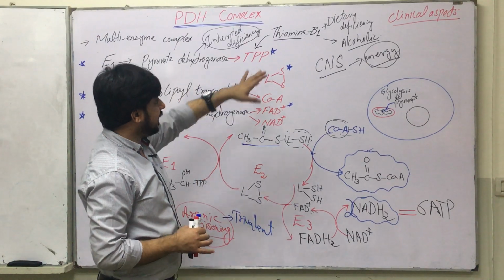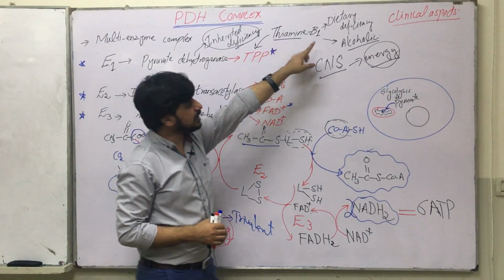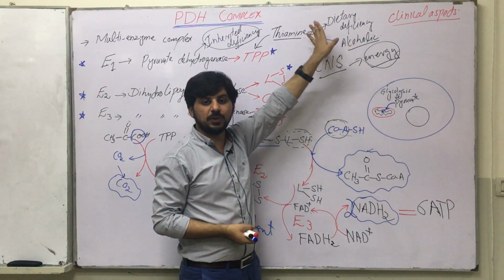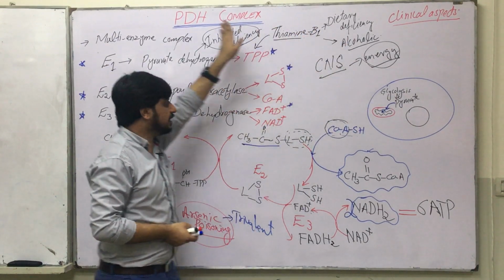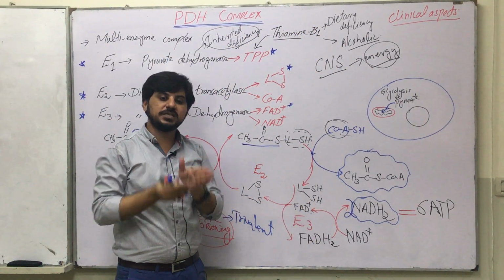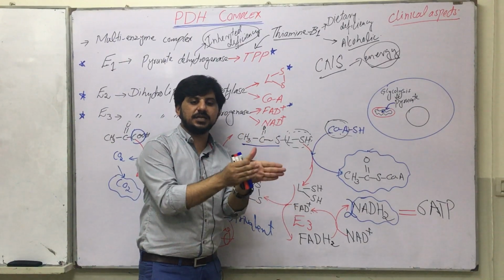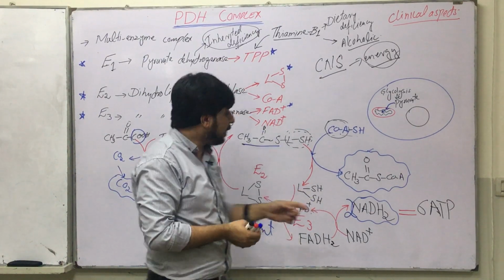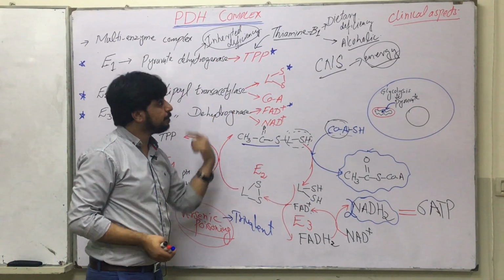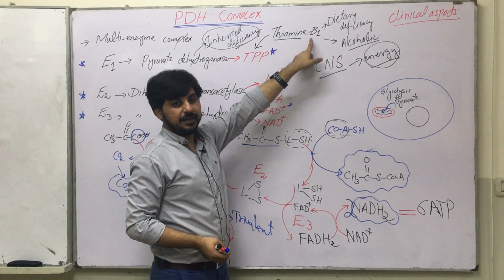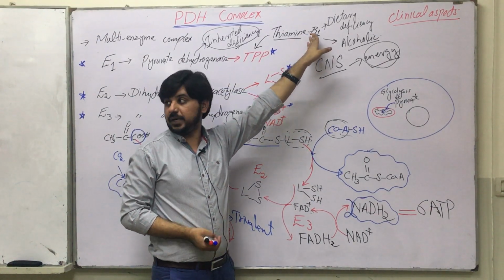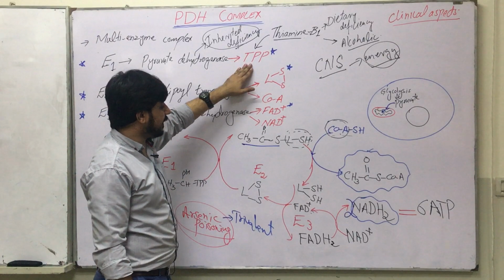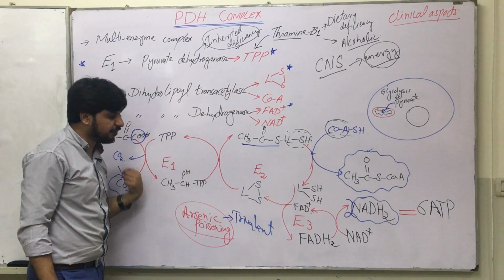Once again, I am going to repeat that whenever there is a dietary deficiency of B1, or a deficiency of B1 because of alcoholism, this is going to affect the PDH complex. How is it going to affect the PDH complex? It is going to target especially the CNS by disturbing the PDH complex. How? B1 is normally converted into TPP, thiamine pyrophosphate, and thiamine pyrophosphate is the important coenzyme of the E1 of the PDH complex.